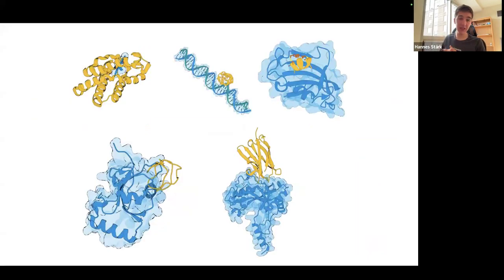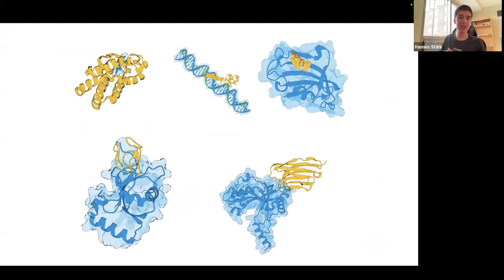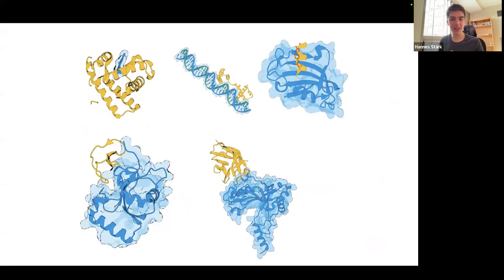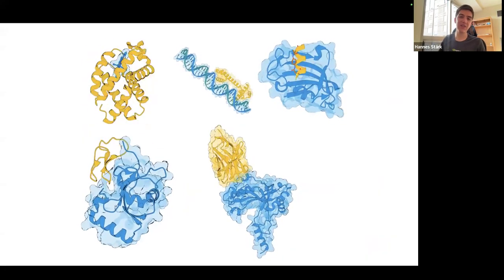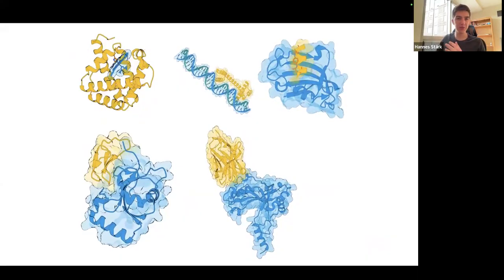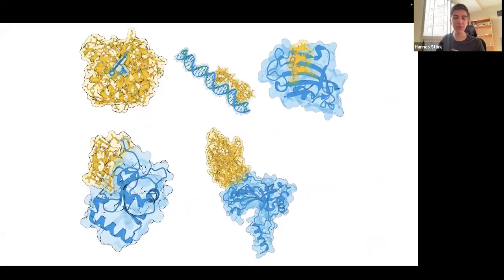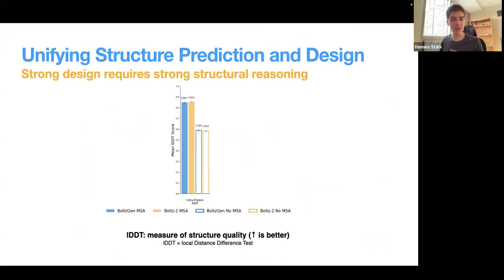And now there's a little break. We are looking at some denoising trajectories here before we look at a few results. And the first set of results that I want to look at is computational before we get into all of the experimental wet lab results. And the computational results that I'm looking at here are just structure prediction results. So there's no design going on here at all, right?